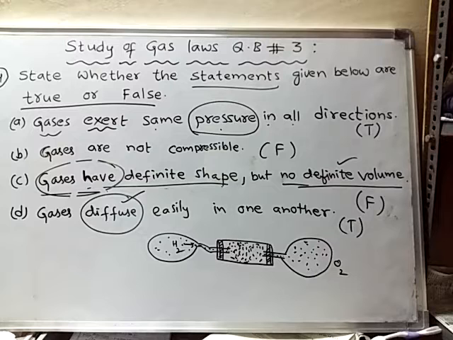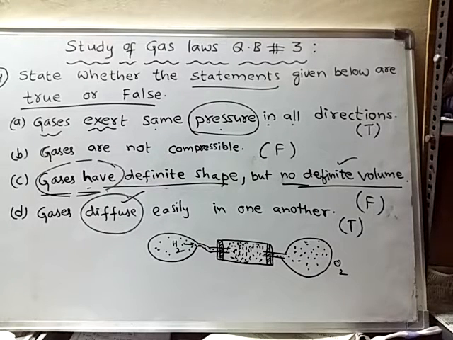Because the agarbatti molecules enter into the air, because in the air there are so many spaces. We cannot see the air or even the spaces, but the agarbatti molecules released will occupy the spaces in the air, move along with the air, and finally reach the opposite corner.